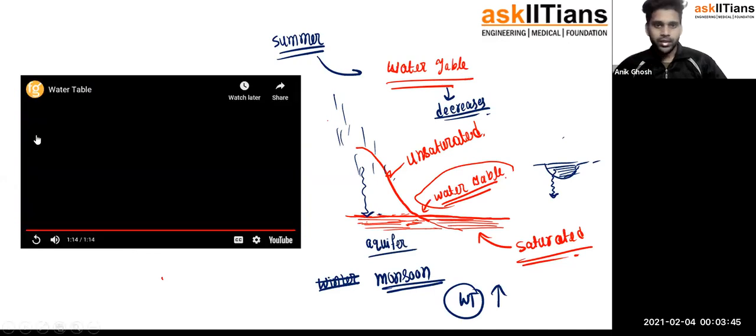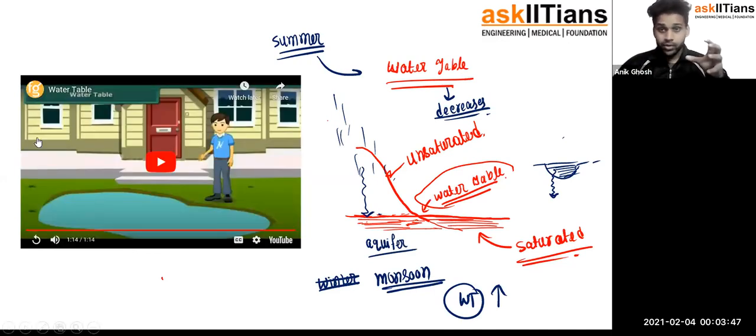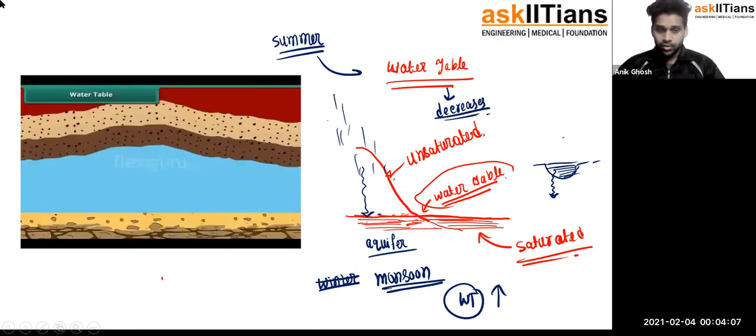So the thing is, when we are trying to dig a hole to take out the water, what we are doing is we are just going below the water table to the aquifers. Aquifers are the places where the water gets deposited in the ground. Okay, now this was the revision of the entire thing that we have learned in the last class.